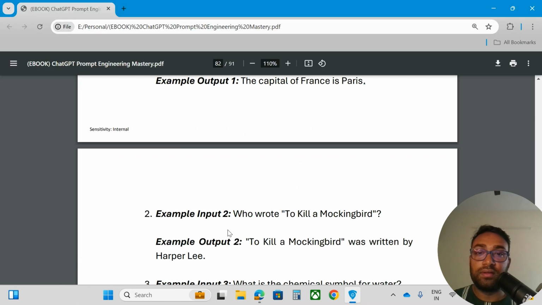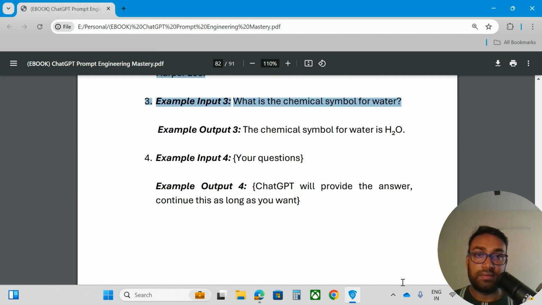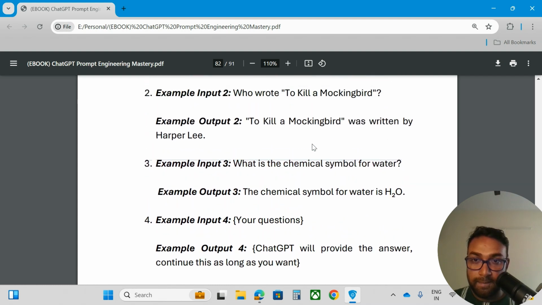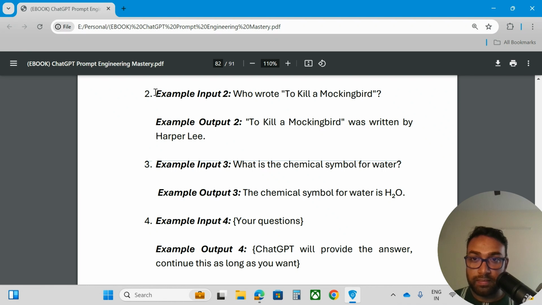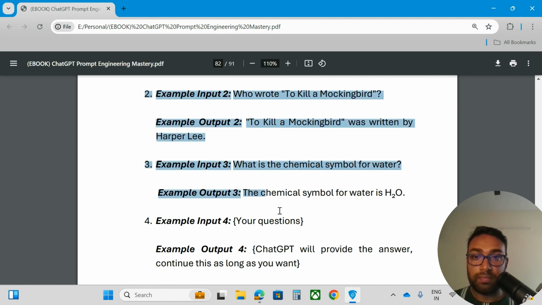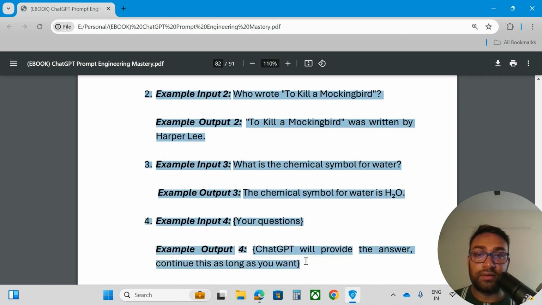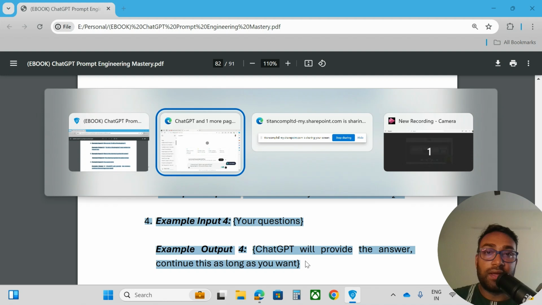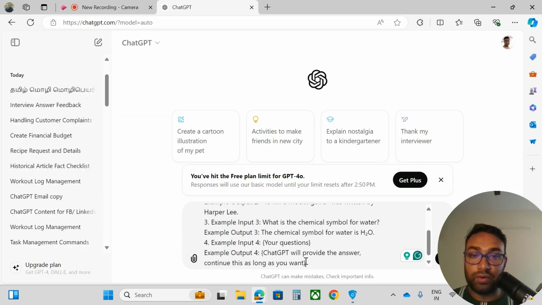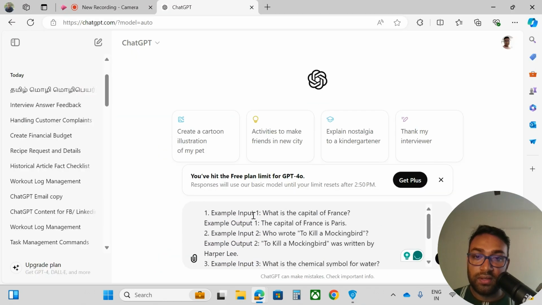I will take the other examples also. Okay, let me take till four. Then I will paste it. Okay, so now I have pasted it.